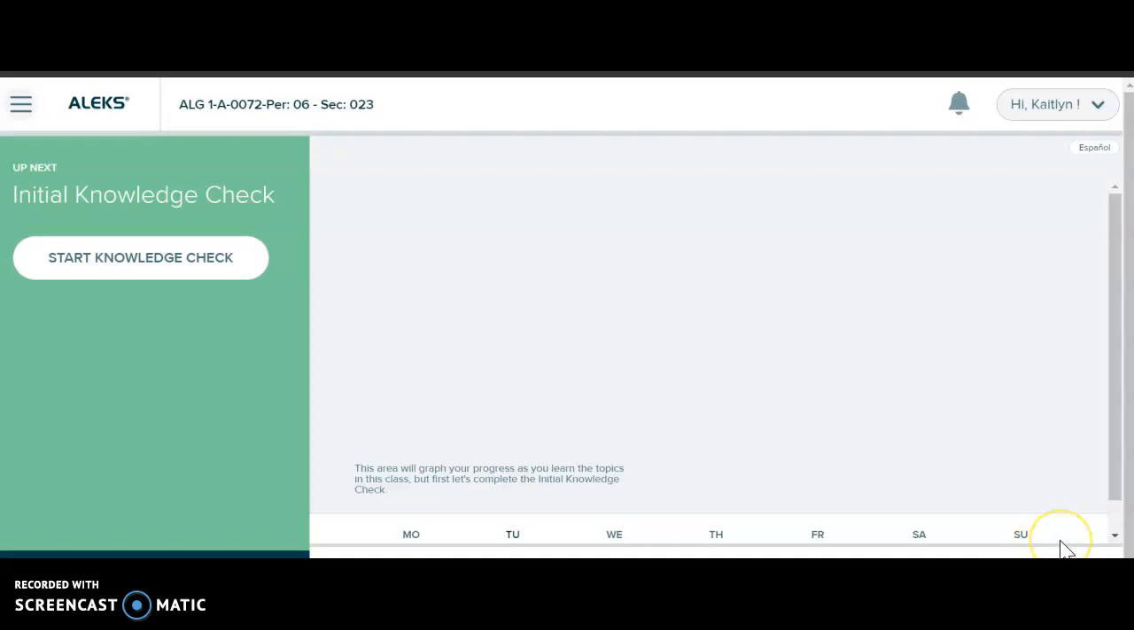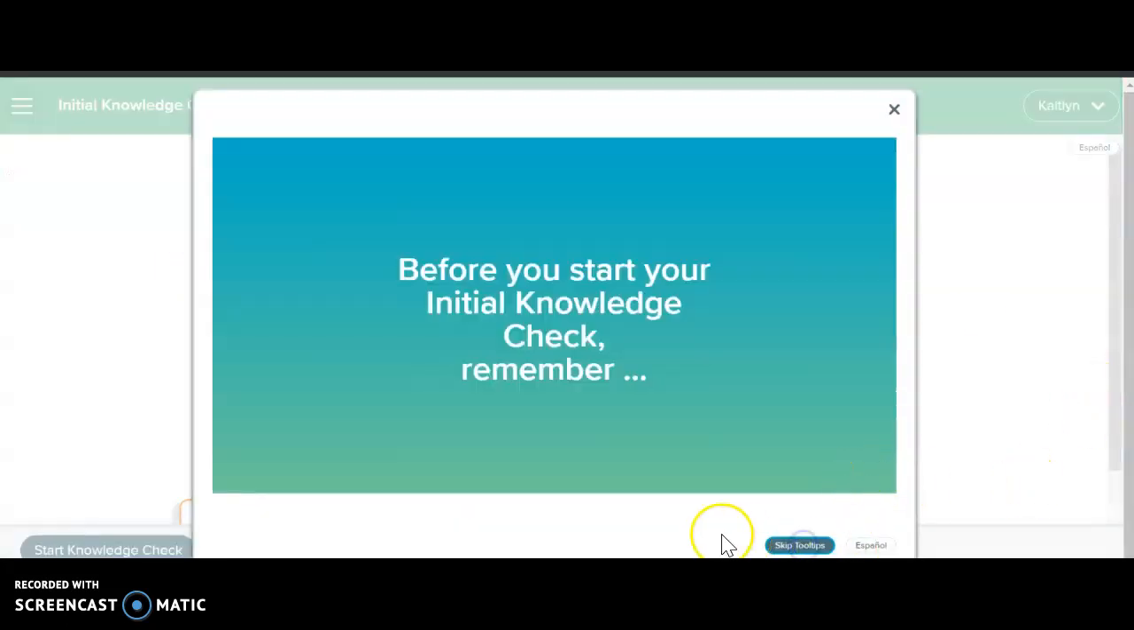Hello everybody, I just want to go over how to do ALEKS again. A lot of you have not done a knowledge check. When you log on to ALEKS, you're going to have to go through a tutorial, and after the tutorial, it says initial knowledge check. You must start this.